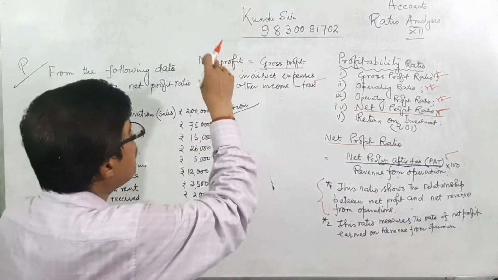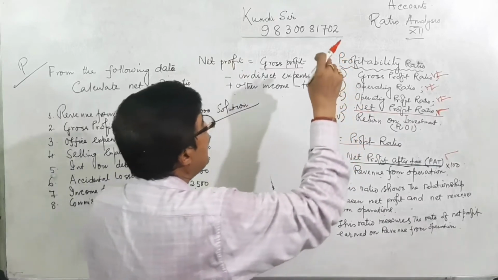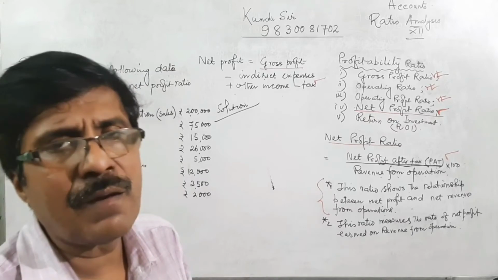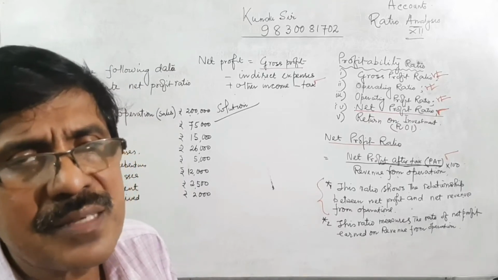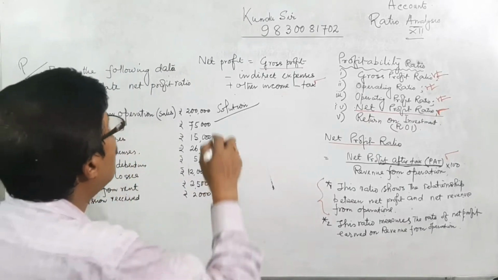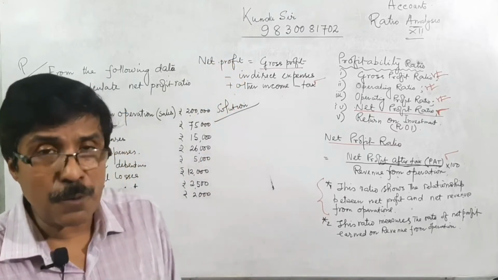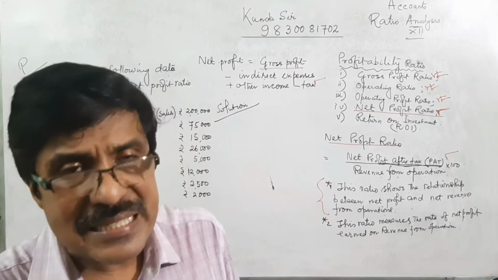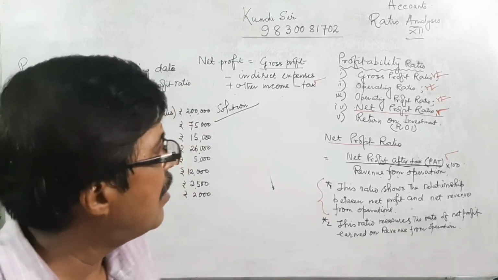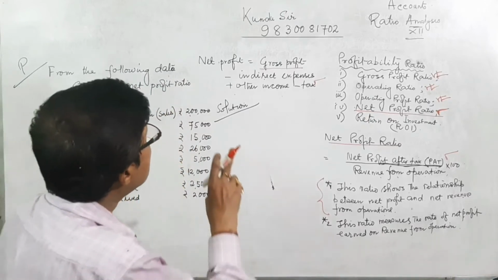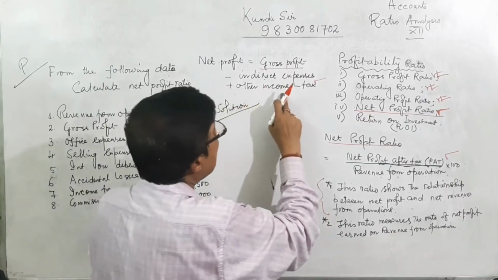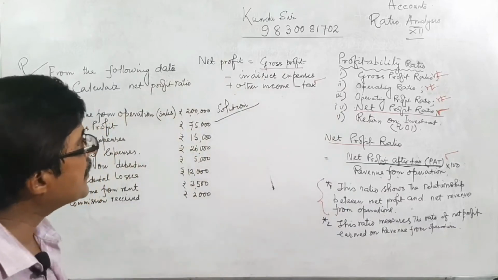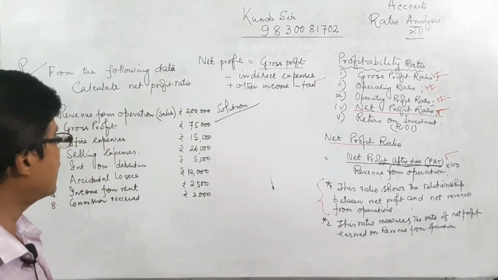From the gross profit, if we deduct indirect expenses plus other income minus tax, we get net profit, that is profit after tax.